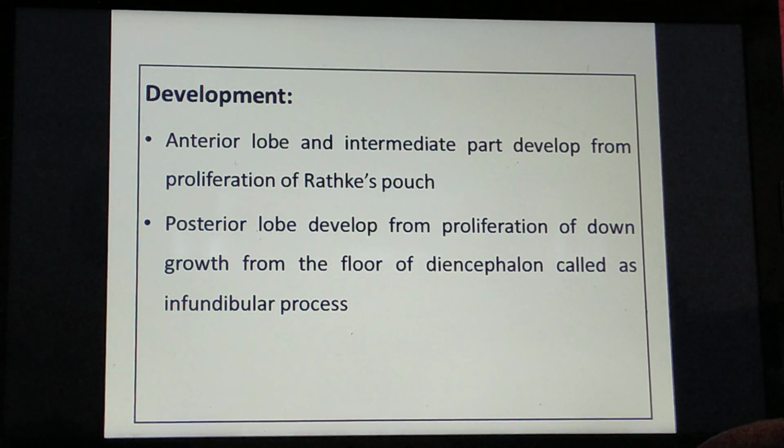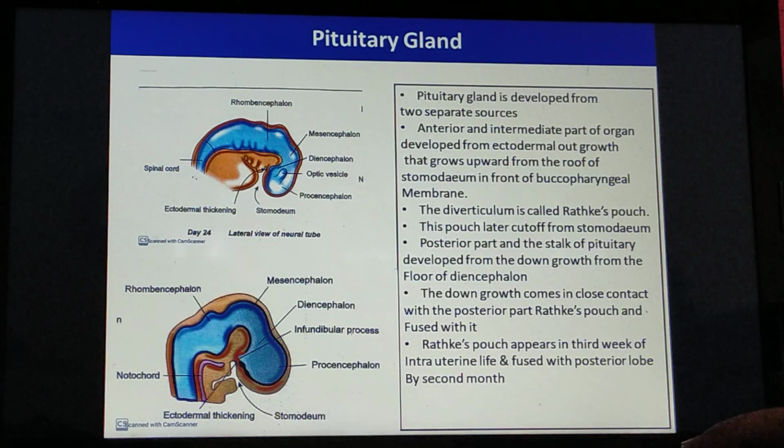Then the two lobes, pars anterior and intermediate part, develop from Rathke's pouch. The posterior lobe develops from the proliferation of downward growth from the floor of the diencephalon, which is termed the infundibular process.